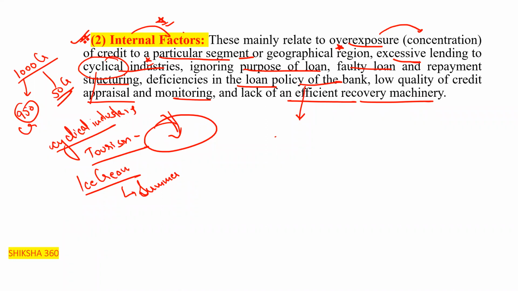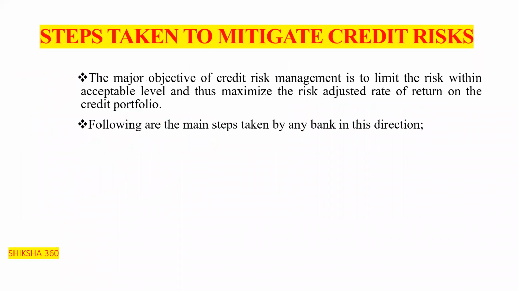Now move to the next one here. What are the steps to be taken to mitigate, or we can say to reduce, the credit risk? So what are the steps to be taken here? The major objective of the credit risk management